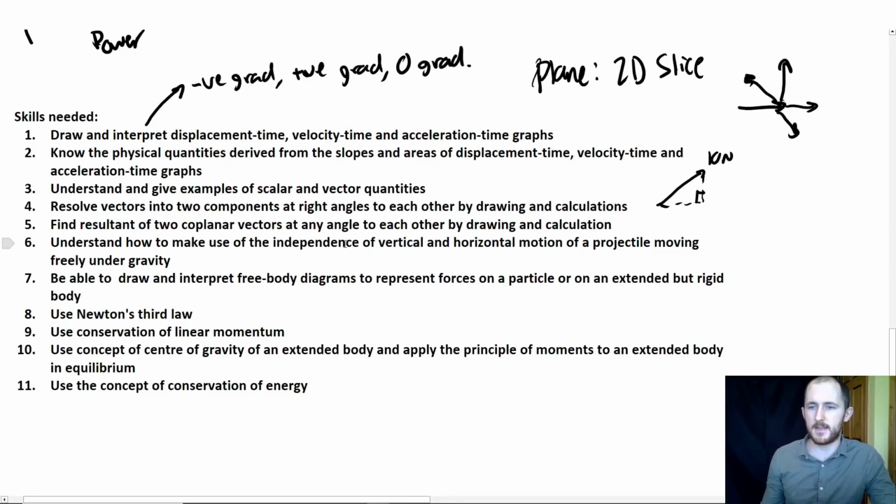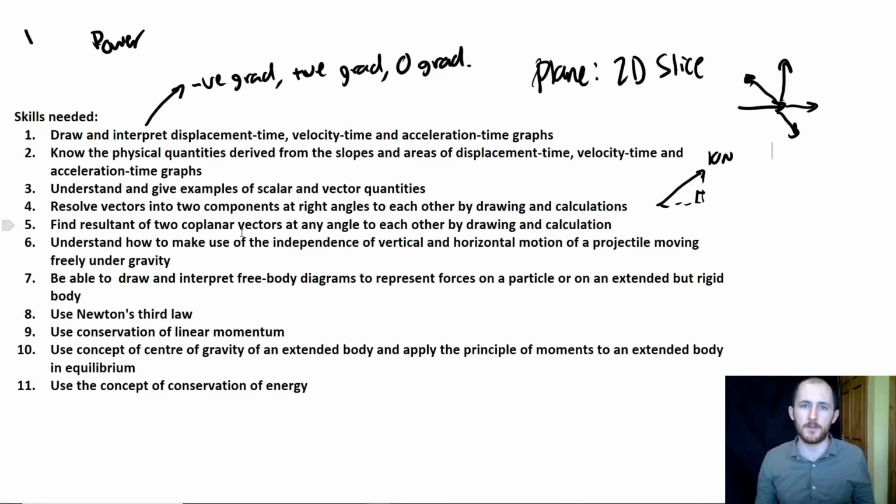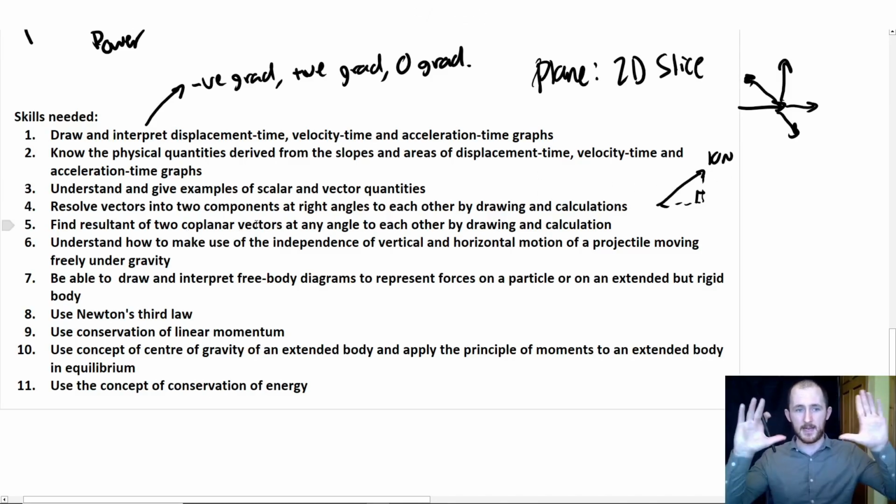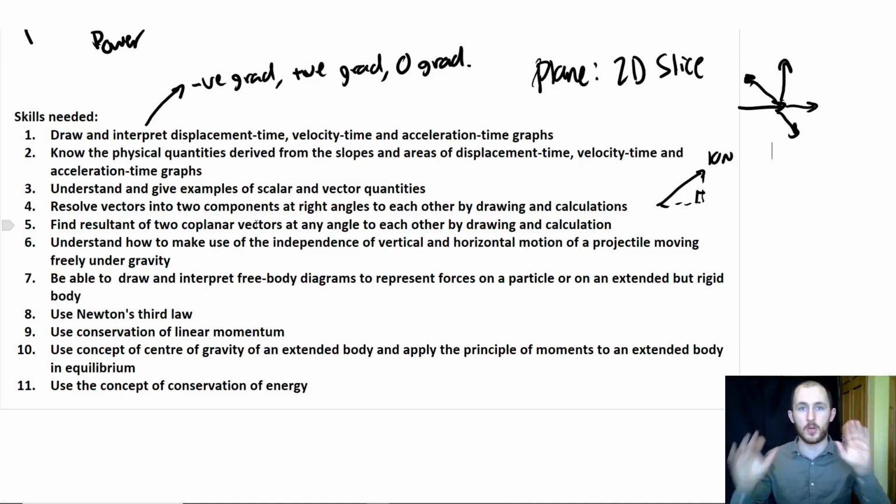Now you might have noticed I said that only for mechanics. When you come on to things like electric fields and magnetic fields, there are non-coplanar forces because we deal with 3 dimensions. If that sounds scary, don't worry about it. It's really not that bad. It's okay. It's difficult. It's not bad. But for mechanics, we never really deal with forces that are going perpendicular to the page, right? We don't say, oh, okay, this force is going into the page. So coplanar vectors, it just means that they're acting on this 2D space. They're going left to right, up or down, or some combination. They're not going in and out of the page. So that should make it a bit easier.